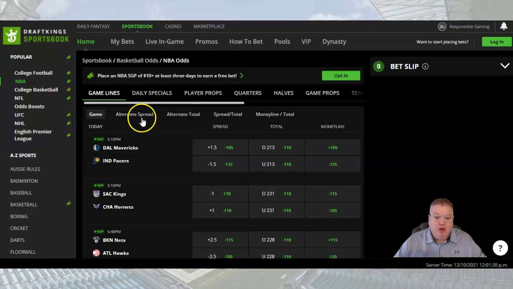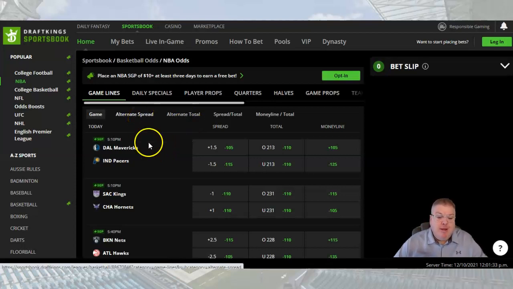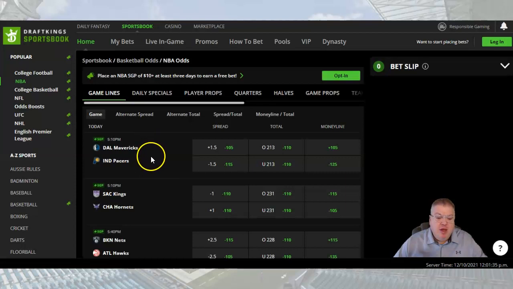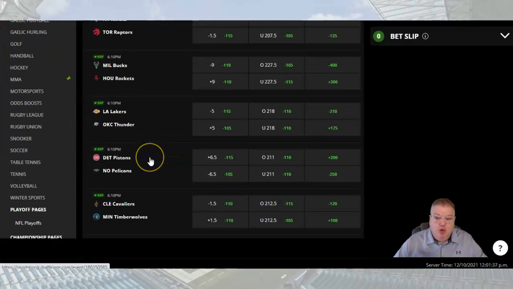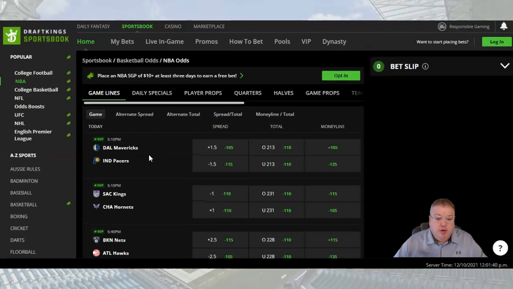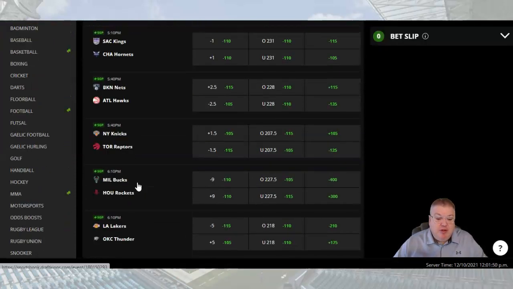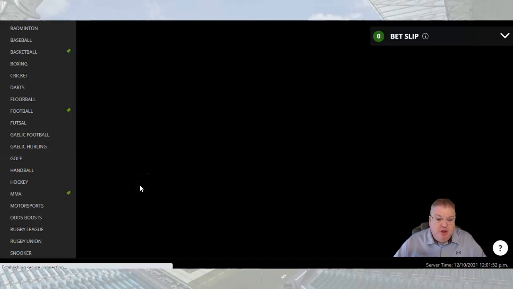Now, I will tell you, if you click on this alternative spread tab here, it's going to open up the alternative spreads for every single game, and you will be scrolling and scrolling because there's a lot of information. If you want all the alternative spreads for all these games, that's cool, go for it. But let's say you just want to specifically target one game. Let's take a look at this. Just randomly hit this Milwaukee Bucks, Houston Rockets game, and click on the space. As you can see, you're in, and it's going to pull, I believe, Milwaukee -9 in this particular game on this particular day.